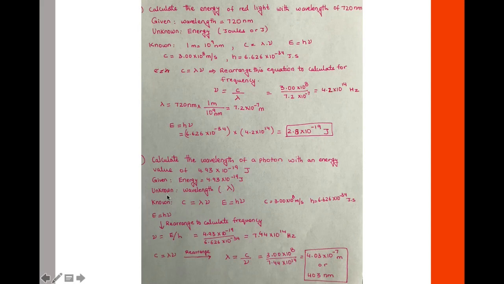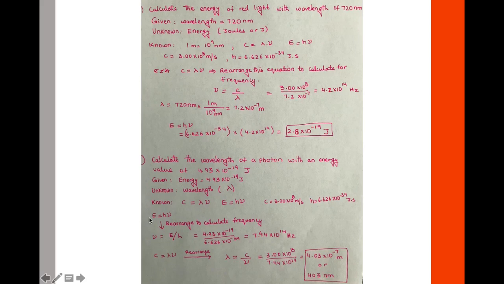Our unknown is wavelength. We have to calculate wavelength. These are the things that we know. We know the wave equation. We also know the Planck's equation. We know the value of C, and we also know the value of H.